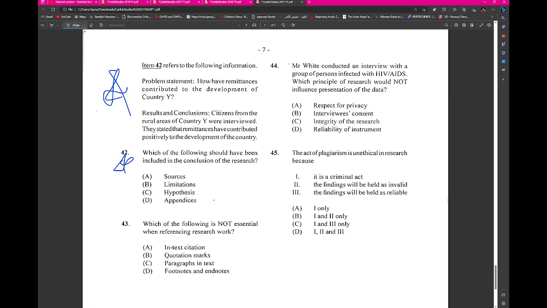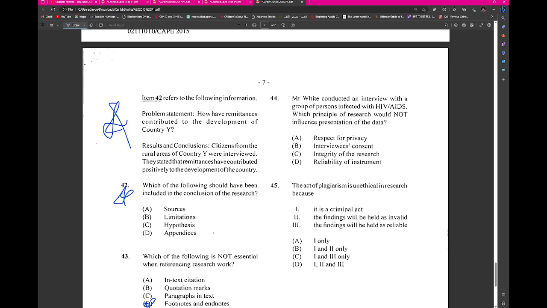Which of the following is not essential when referring or referencing research work? Probably footnotes and endnotes. Mr. White conducted an interview with a group of persons infected with HIV. Which principle of research would not influence presentation of the data? Interviews content, integrity of the research, reliability of instrument. I think so. The act of plagiarism is unethical in research because it's a criminal act, right? And the findings will be held as invalid.